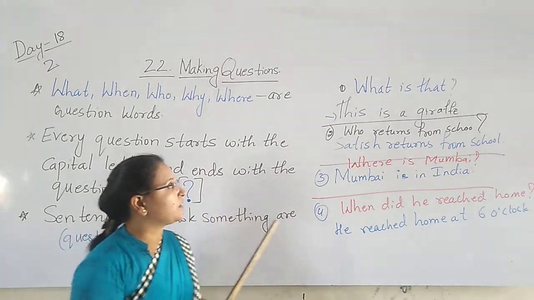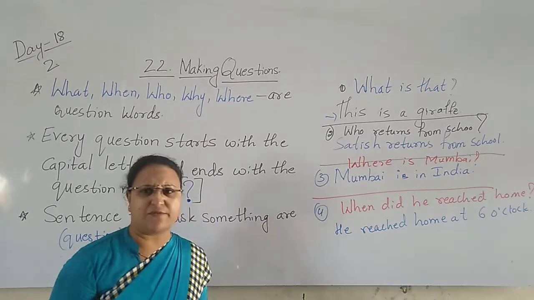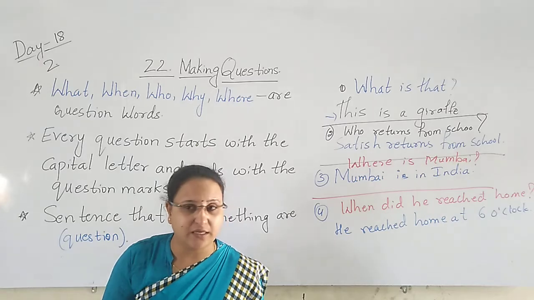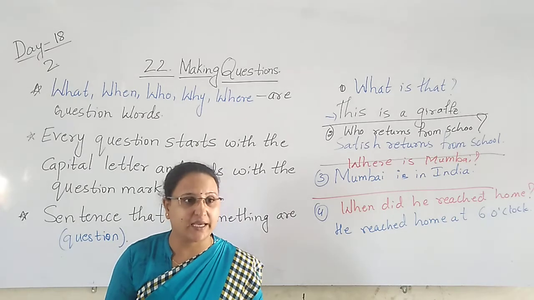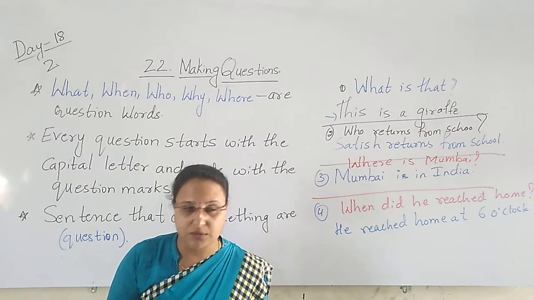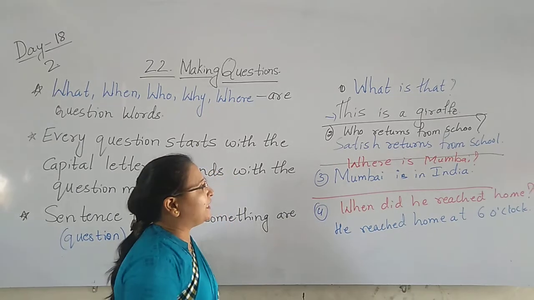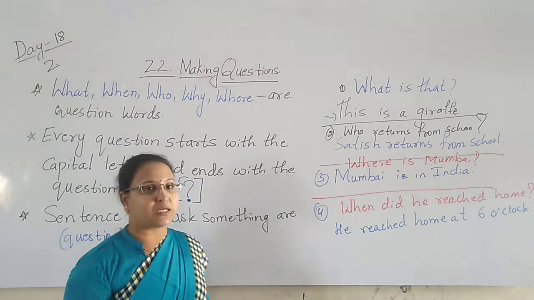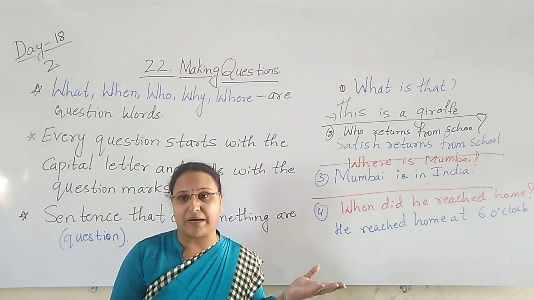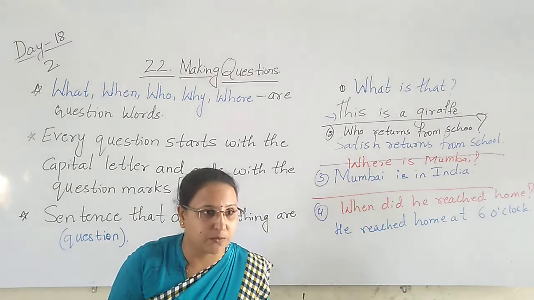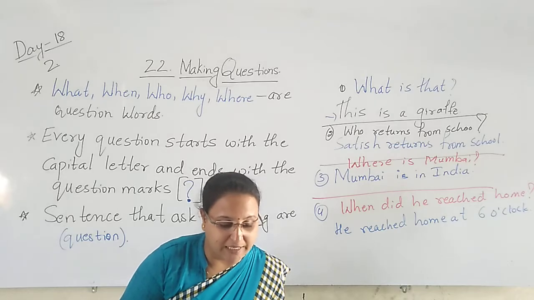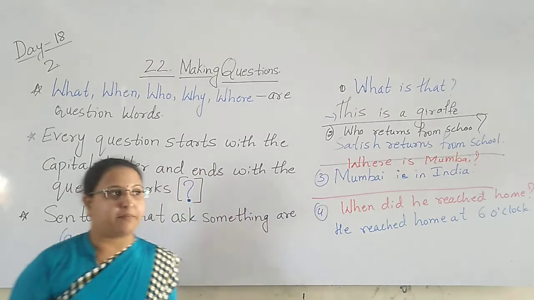If we want to know what that thing is, which is very far away from us and we don't know what it is, then we say, this is a giraffe. This is an animal. This is a girl. Yes or no? Next. Who returns from school? Satish returns from school. Who returns from Bangalore? My dad returns from Bangalore.